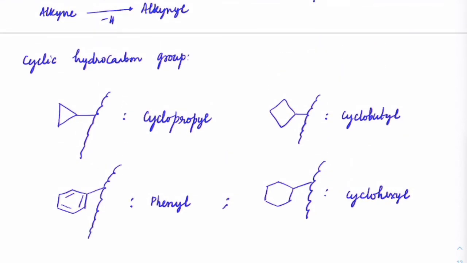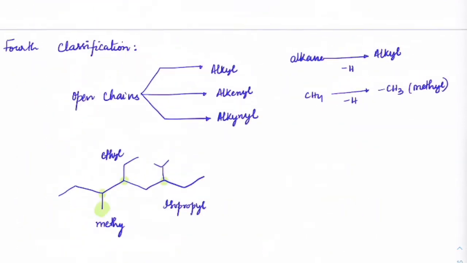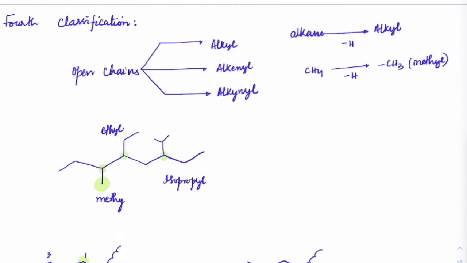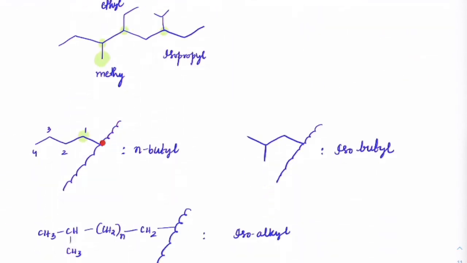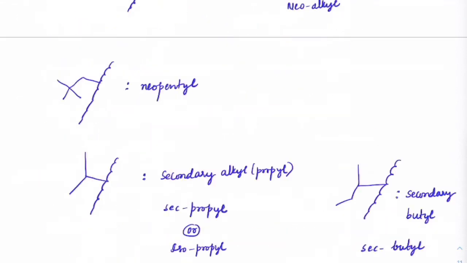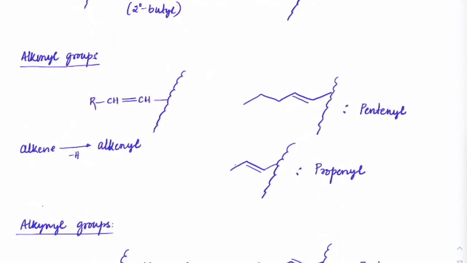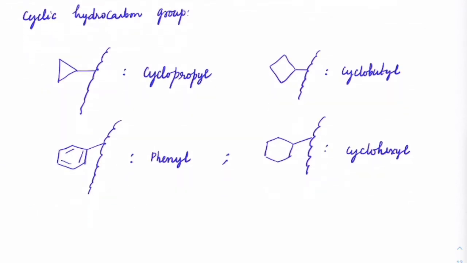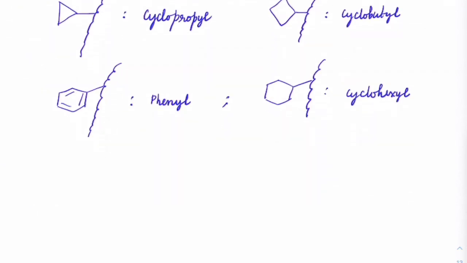Okay. Now, if you have noticed one thing in all of this fourth classification, so far whatever we have done is single connection with the main chain. You can see one connection, only one direct bond linkage this way. These are all single connections with the main chain. Okay. So, all of them single connections. So, when you have single connections, we have either yl form, enyl form, ynyl form. These are all the branches which we have seen.